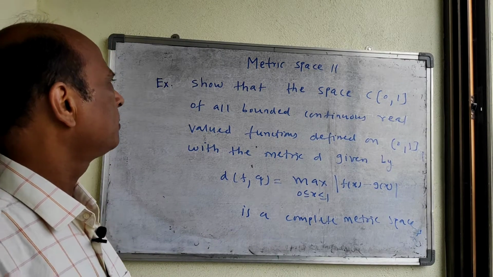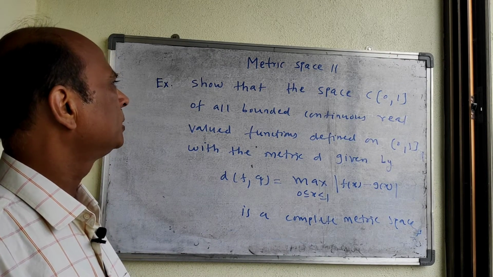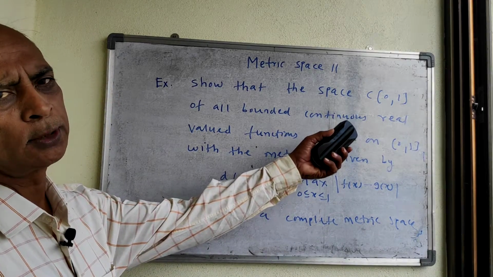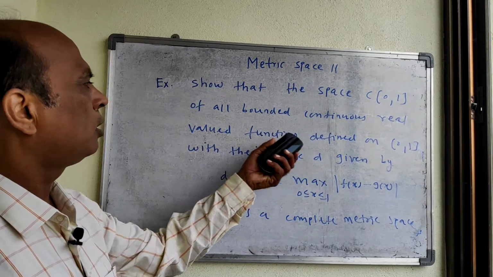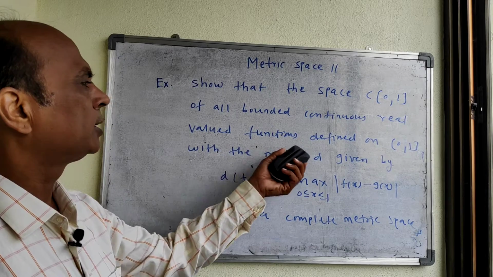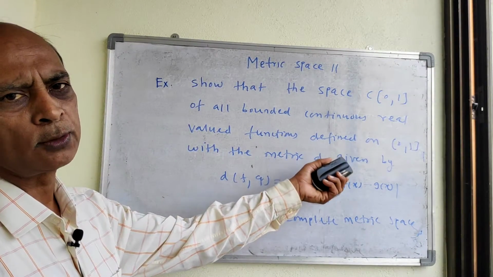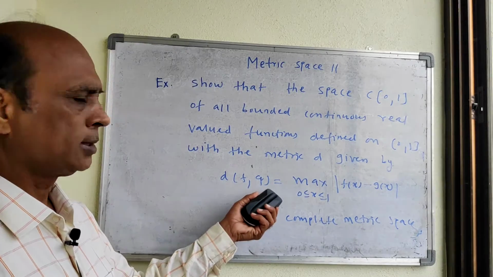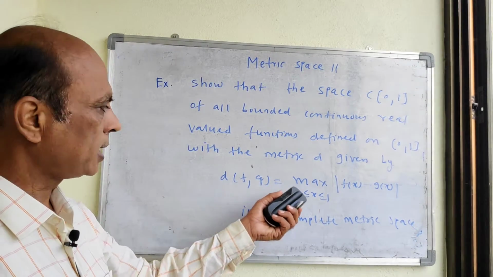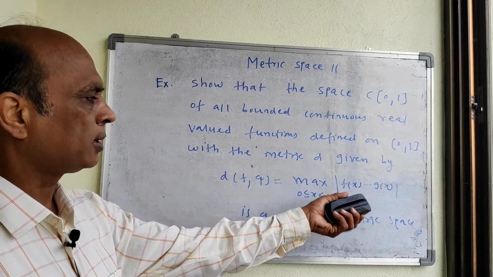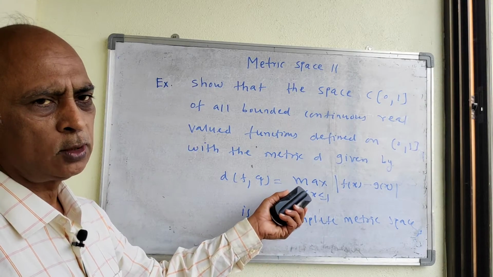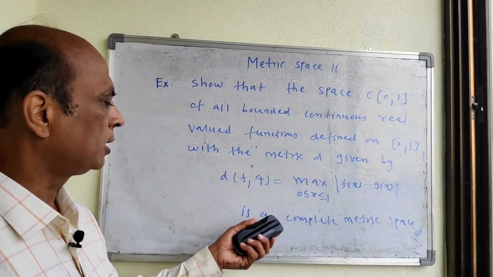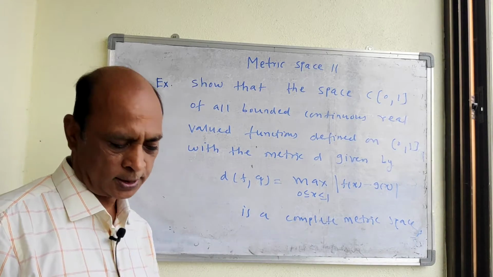So, first example, show that the space C of closed interval [0, 1] of all bounded continuous real valued functions defined on closed interval [0, 1] with the metric d given by d(f, g) = maximum of |f(x) - g(x)|, 0 ≤ x ≤ 1, is a complete metric space.